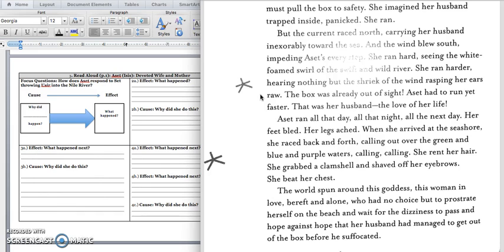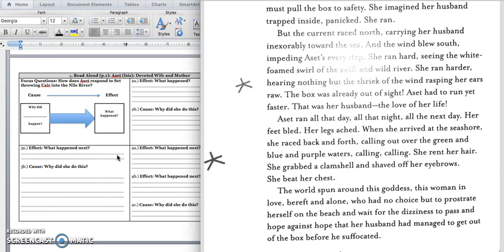All right, we'll stop right there. And we want to think about, what is Aset doing? And we know that she's running harder and faster after the box. And in box 3A, we would write, Aset ran harder and faster. Press pause to write down your answer and play when you're ready for the cause.